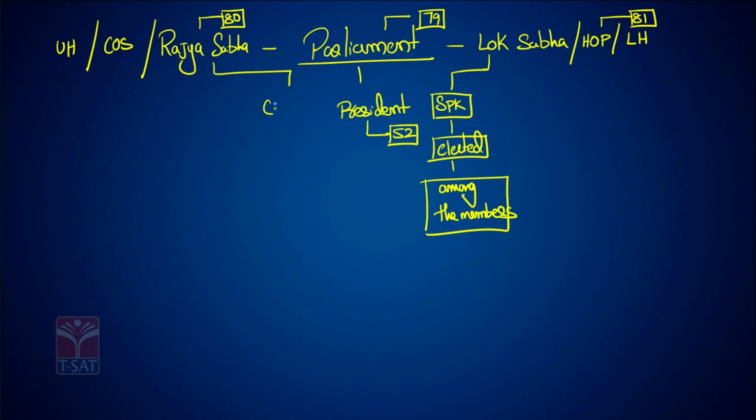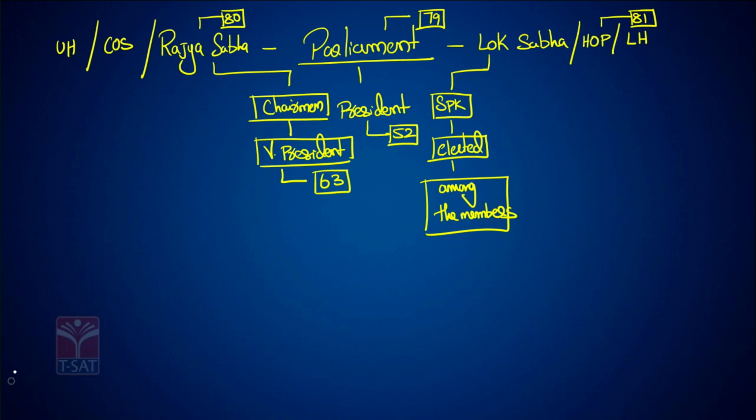The head of the Rajya Sabha is the chairman. Who is the chairman? The Vice President of India is the chairman of the Rajya Sabha. Article 63 of the Constitution says there shall be a Vice President for India.